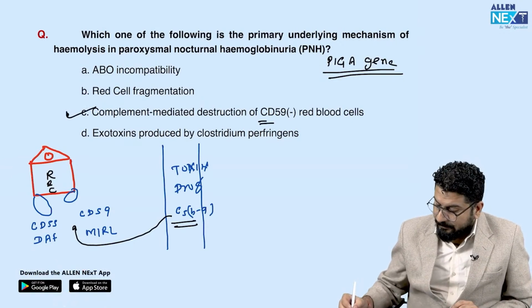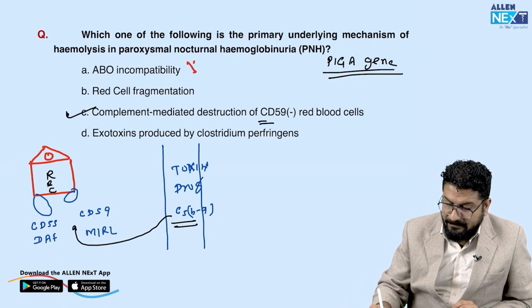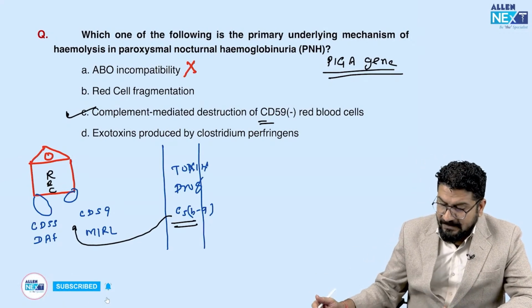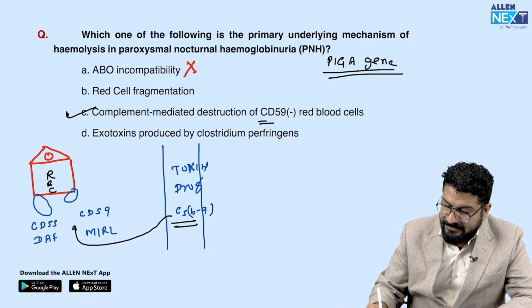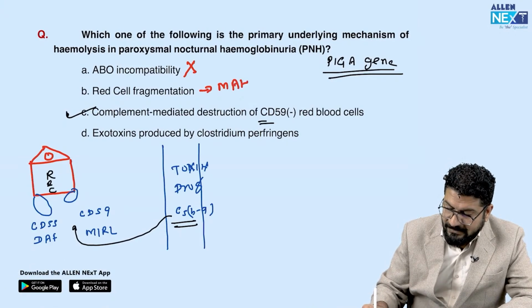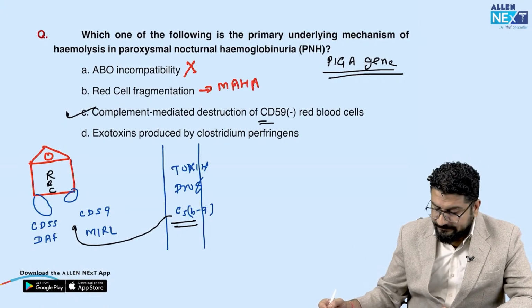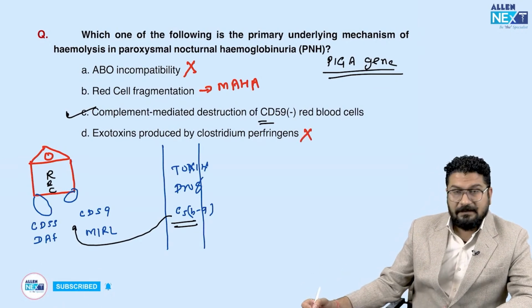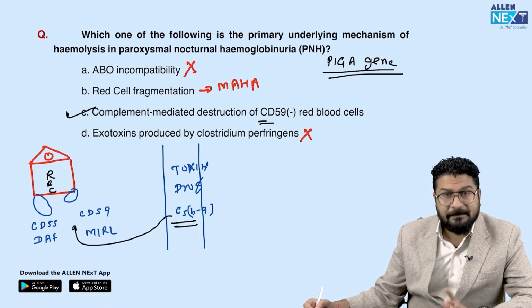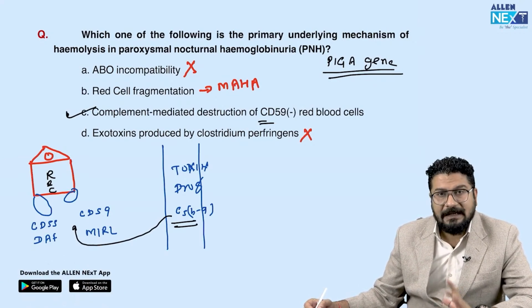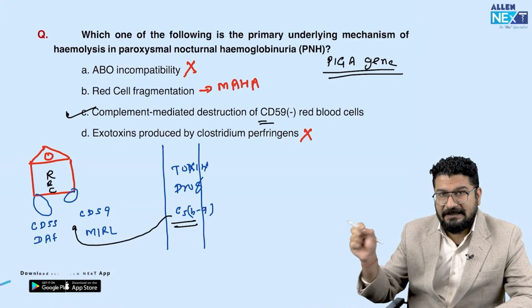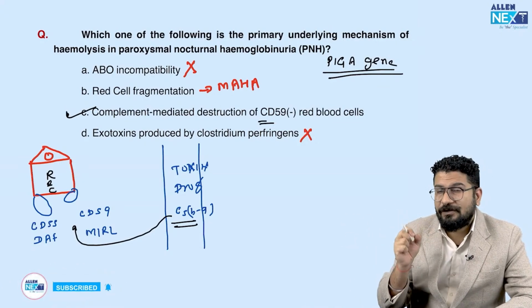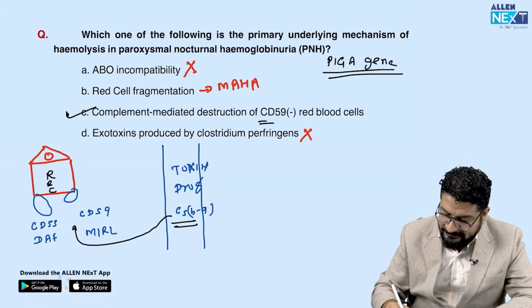So understand, PNH is not due to ABO incompatibility. ABO incompatibility, what will it give you? It will give you hydrops fetalis. Red cell fragmentation we see in a patient with MAHA, and this will produce helmet cells, right? Exotoxin produced by Clostridium perfringens, again, this is not leading to PNH. So PNH is basically the defect of the PIGA gene that is resulting in C5b-9, that is complement mediated destruction of RBCs because of mutation of the PIGA gene and absence of DAF and MIRL. So this is the correct answer.